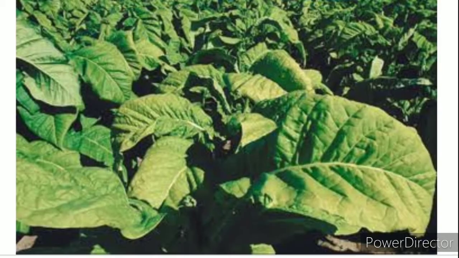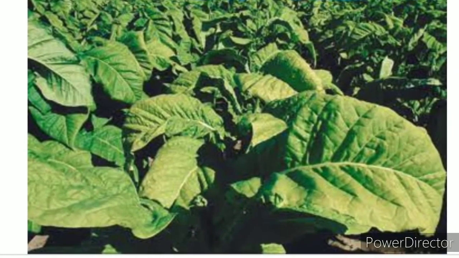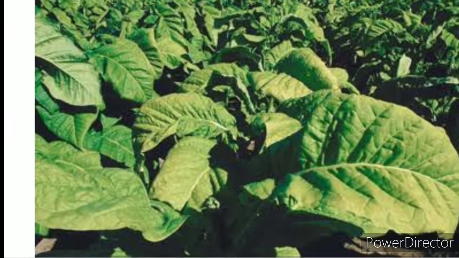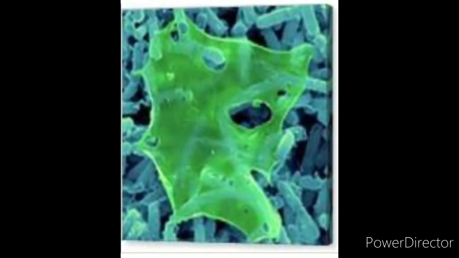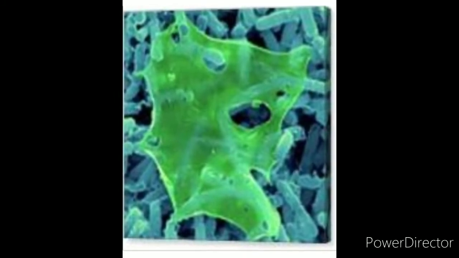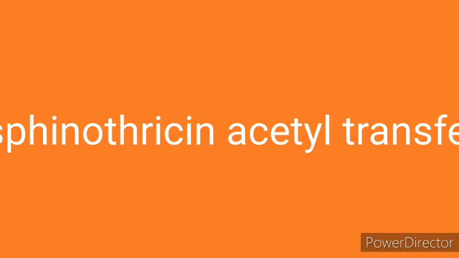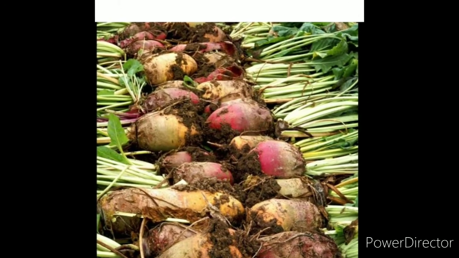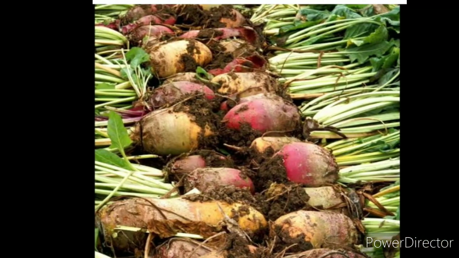The isolated PPT gene was introduced into the tobacco plant. Now the tobacco plant becomes a transgenic tobacco plant. This tobacco plant has a capacity to tolerate the herbicide Basta. A similar enzyme was isolated from Streptomyces hygroscopicus, with the BOR gene encoding for PAT, that is phosphinothricin acetyltransferase. If we introduce this gene into crop plants like potato and sugar beet, these plants also become Basta herbicide tolerant.